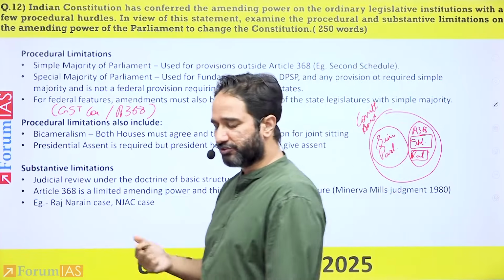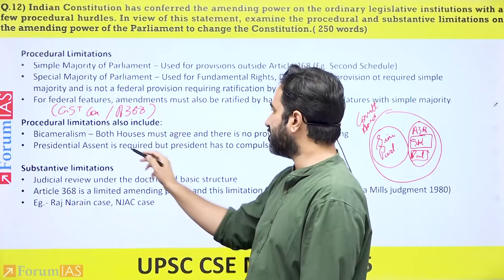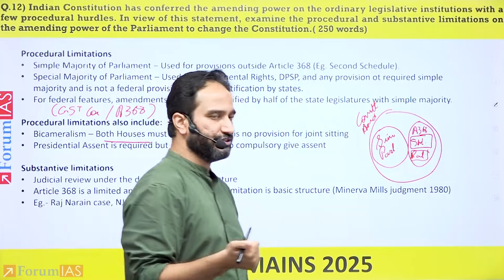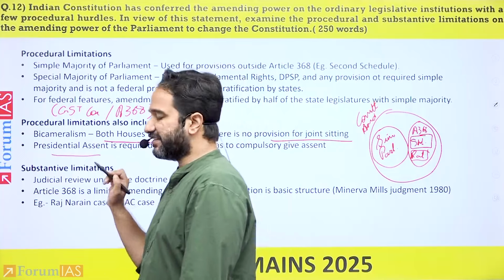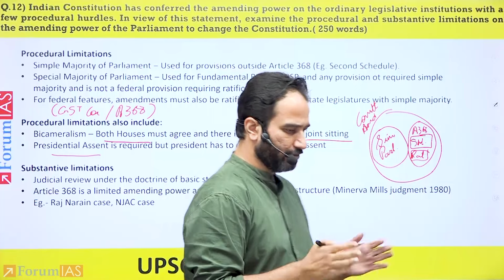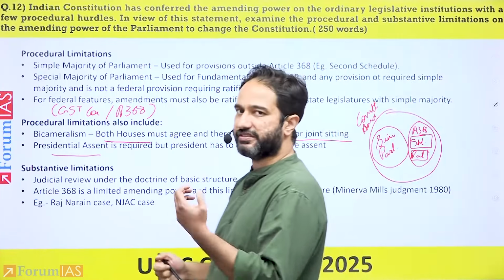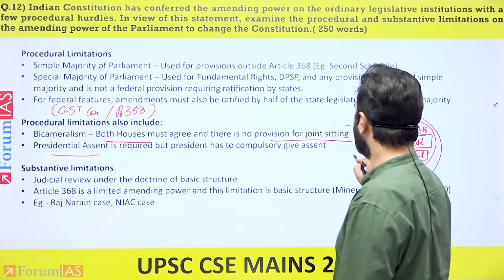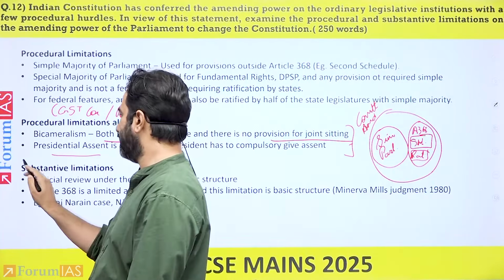The other aspect of procedural limitation, given in Article 368, is that the amendment has to be passed by both houses of Parliament, both the Lok Sabha and Rajya Sabha, and there is no provision for a joint sitting. Apart from this, presidential assent also has to be given, but all of you are already aware that it is compulsory for the president to give assent to constitutional amendment bills. Right. So these are all the procedural limitations upon the powers of Parliament to amend.